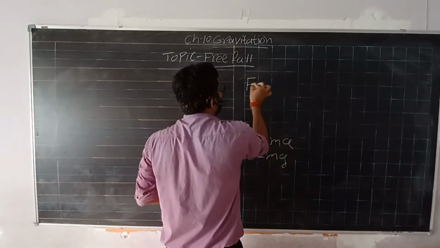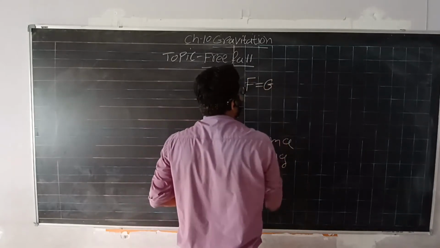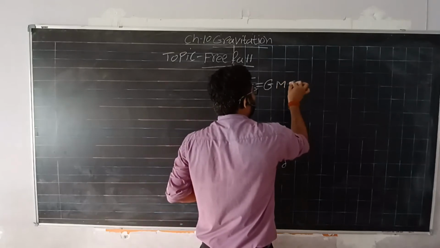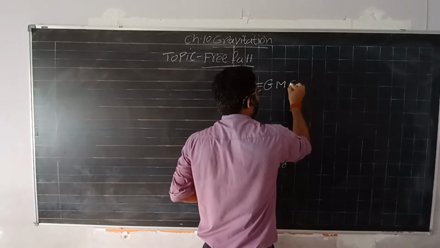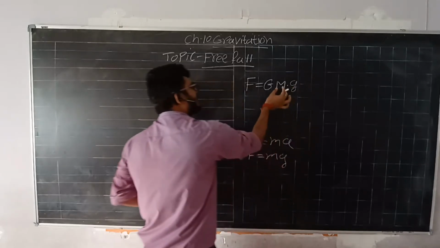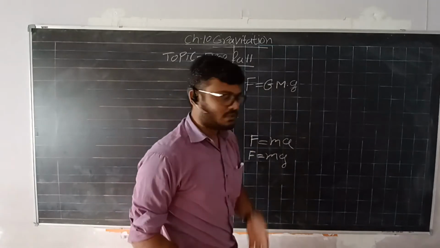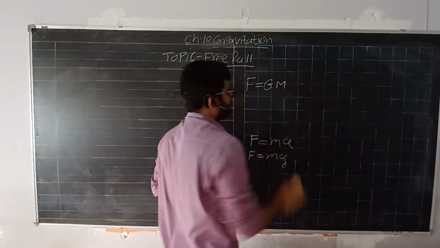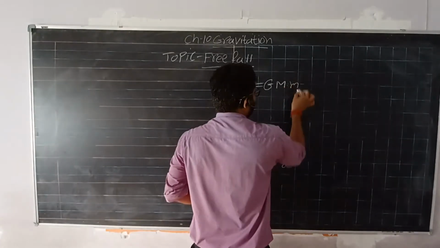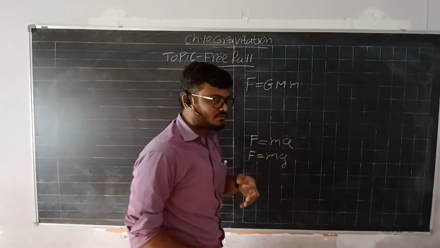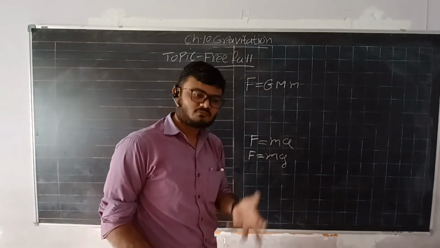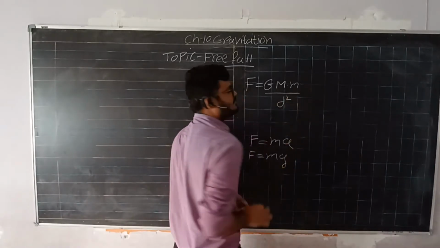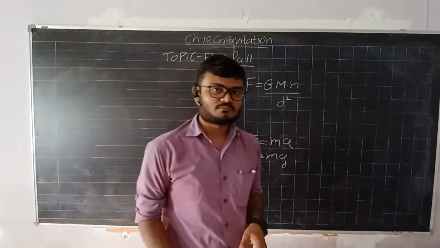Remember what it was? F equals G, the gravitation constant, times the mass of both objects. Here the capital M is the mass of earth and the small m is the mass of the object, divided by d square, the distance between those two.